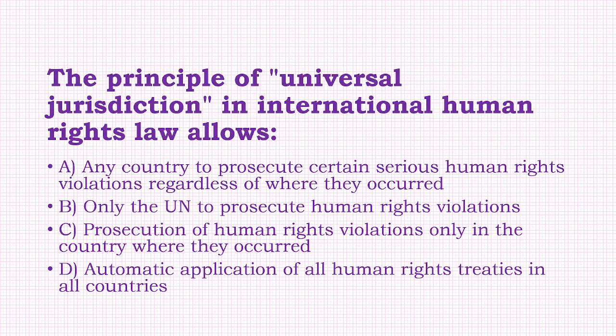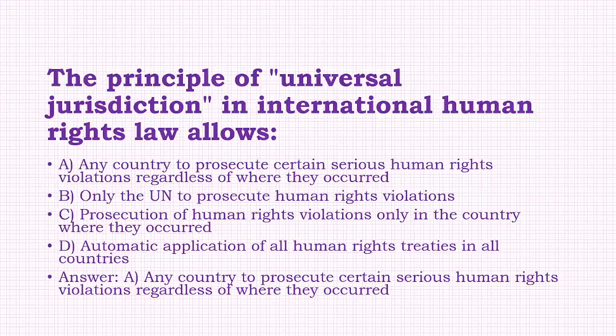The principle of universal jurisdiction in international human rights law allows: any country to prosecute certain serious human rights violations regardless of where they occur; only the UN to prosecute human rights violations; prosecution of human rights violations only in the country where they occurred; automatic application of all human rights treaties in all countries. The answer to this question is option A, that is, any country to prosecute certain serious human rights violations regardless of where they occurred.